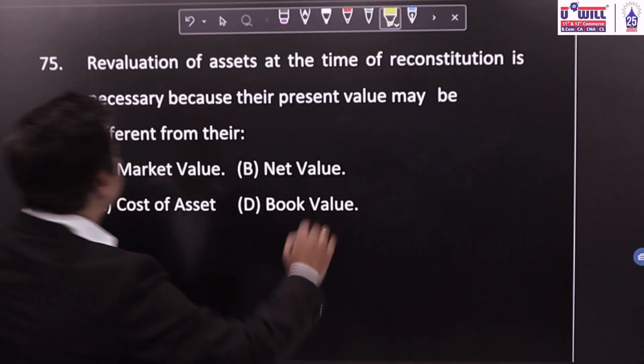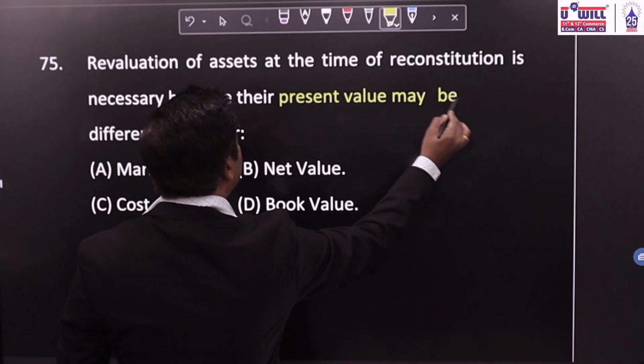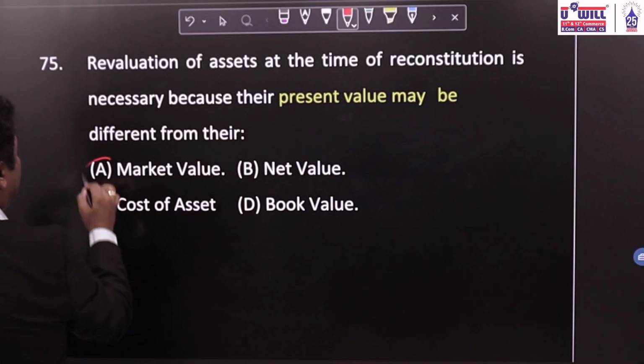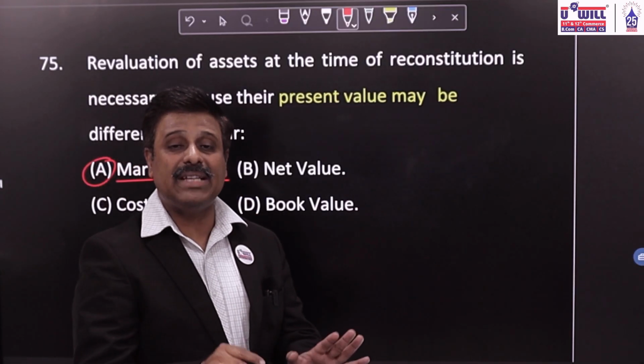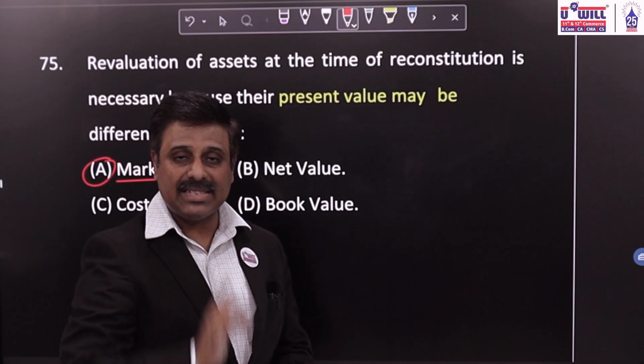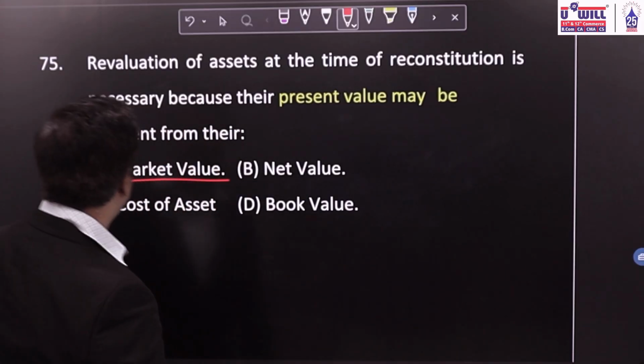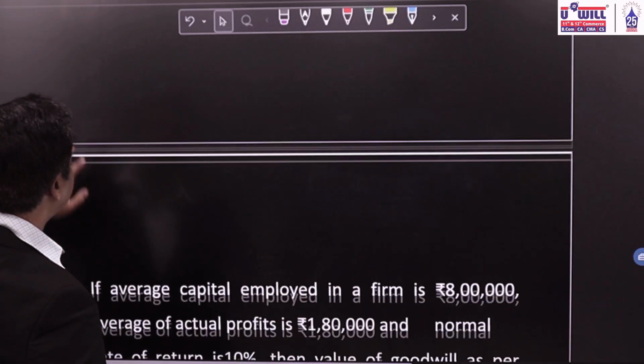So why do we do it? Because the present value may be different from the market values. If the current market value is different from the book value, revaluation of assets and liabilities is done. Option A is the correct answer.